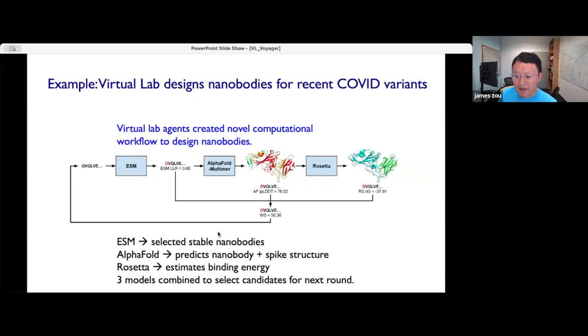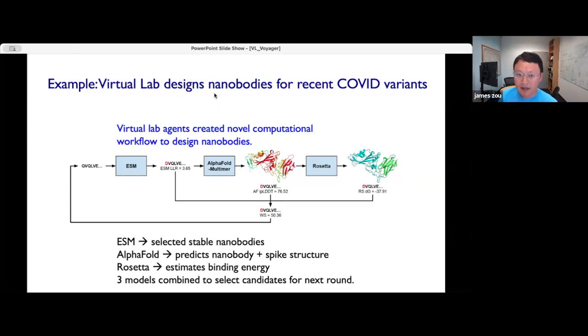Great. So now that we have a sense of how the agents interact, and how the schooling happens, I want to come back to the case study that we started off with, of the agents designing potential therapeutics and binders for the COVID variants. Recall that their goal is to design binders that can bind to the spike protein of the COVID, and it's important to have these binders because often in order to have a good therapeutic or good vaccine, they need to have something that binds to the target virus.